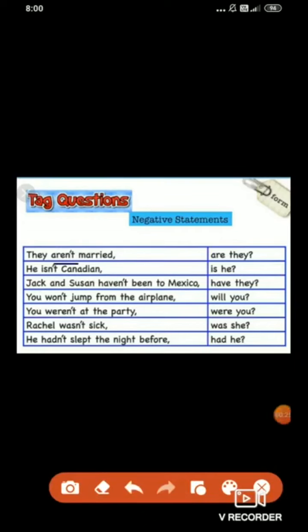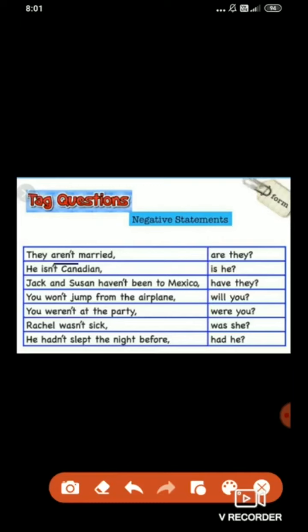So not is there. That means the sentence is negative. The question tag will be positive. You have to put the comma after married. Are they? See, here in the question tag we have not used an apostrophe T. Why? Because it was already used in the sentence. The statement was already negative.